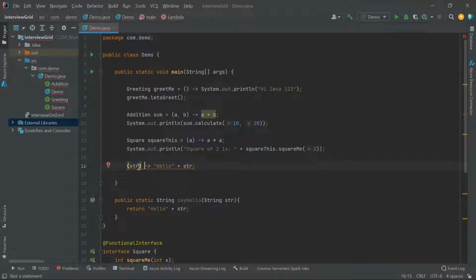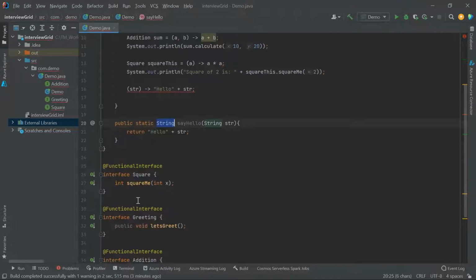And one more thing, you can even reduce this parenthesis if you have only one parameter here. I can reduce this parenthesis here, but I find it more precise to keep the parenthesis. It gives an impression of, okay, these are the input parameters. This is also optional if you have only a single parameter. Okay, now what it is doing is taking one string and returning us a concatenated string of that, right?